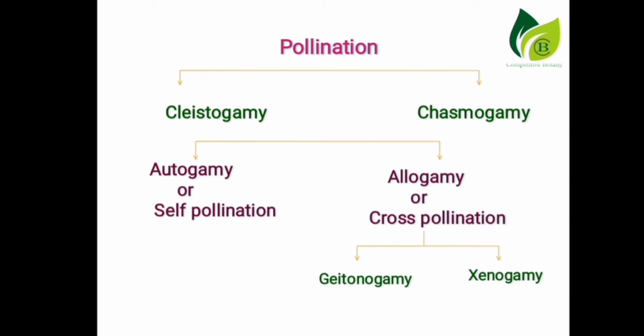It is generally referred to as genetical self-pollination. Example, maize. Second one is xenogamy. Here the transfer of pollen occurs between two flowers present on two different plants. It is called xenogamy. This is sometimes described as true cross-pollination.